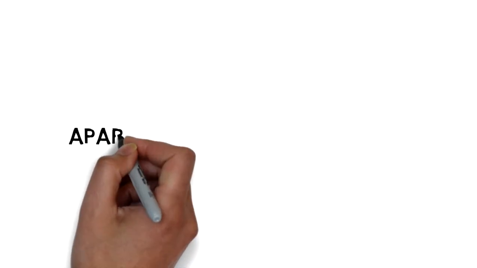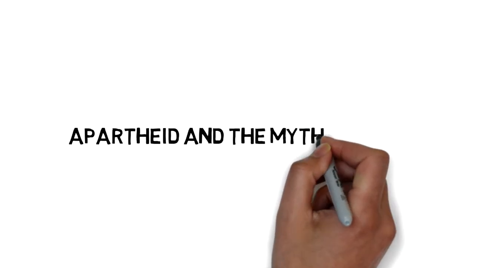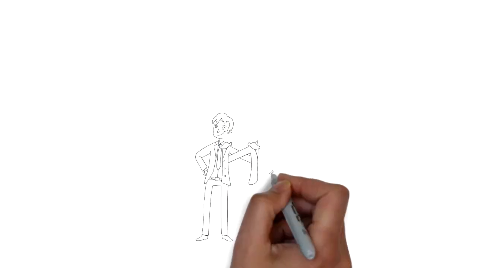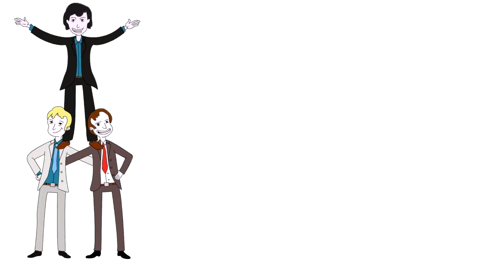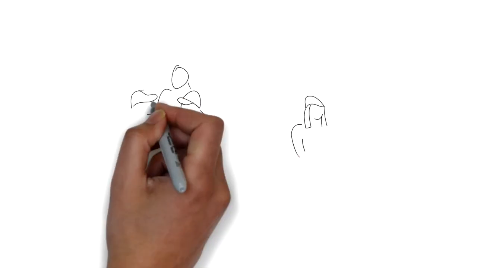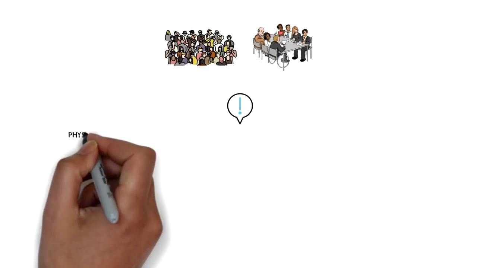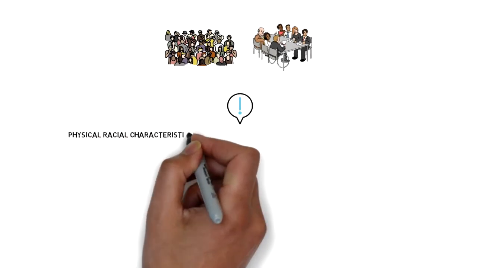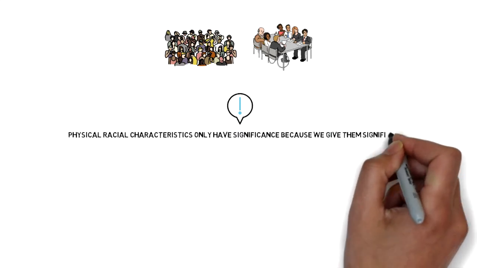Looking at our last section for today, we are going to be focusing on apartheid and the myth of race and how the myth of race influenced decisions made during the apartheid time. Now, it's important to remember that race is the term used to describe people who share biological or physical characteristics that are defined as socially significant. However, race in itself is a myth, and it is important to note that physical racial characteristics only have significance because we give them significance.